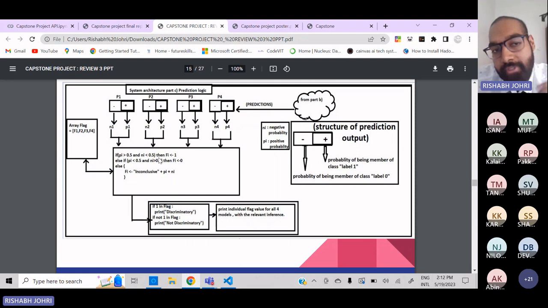But what happens if the model is saying that I'm 70% certain that this is racist, but the same model is also saying that I am 60% certain that this particular statement is not racist? Here the model is contradicting itself. For identifying such contradictions, we assign the value inconclusive to the flag, and then we print the particular probability in case the model gives an inconclusive tag to a comment. So that is the whole prediction logic.